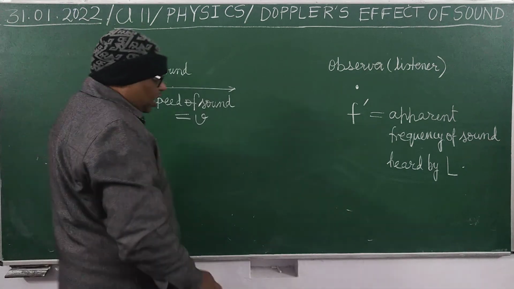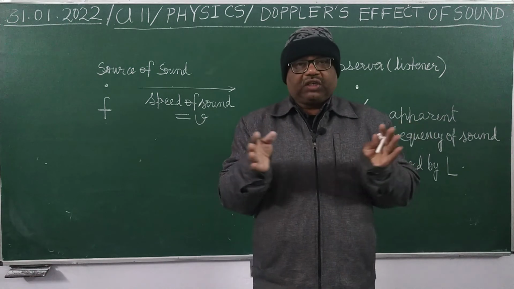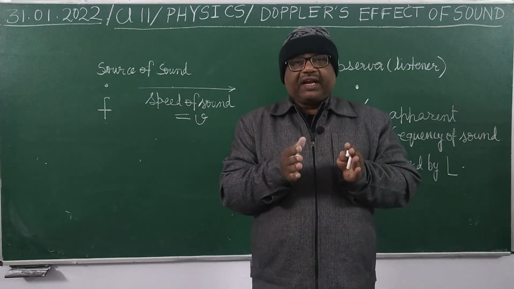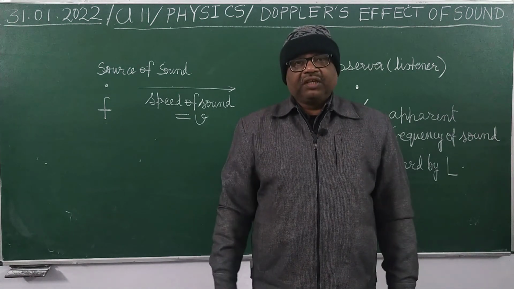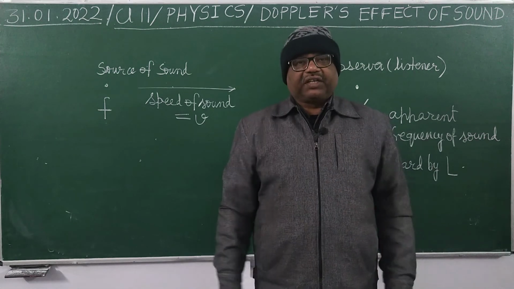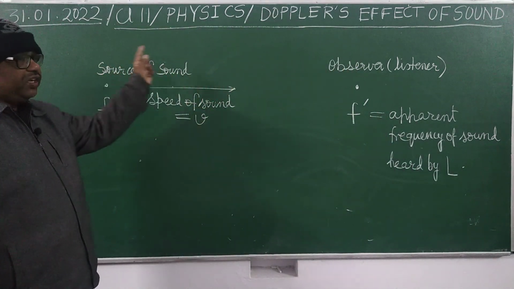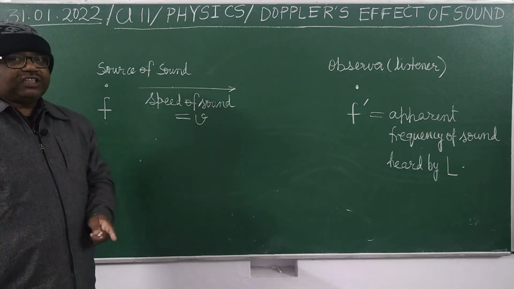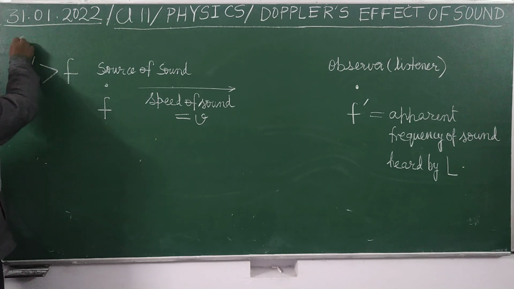So see here, relative motion is of two types. One in which the separation between both decreases with time, and another in which the separation increases with time. When the relative motion is such that the separation between listener and source is decreasing with time, we will find that f dash will be more than f.